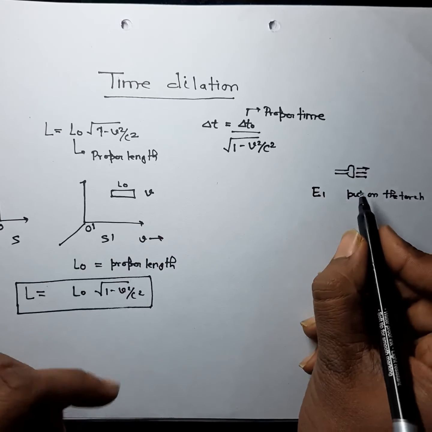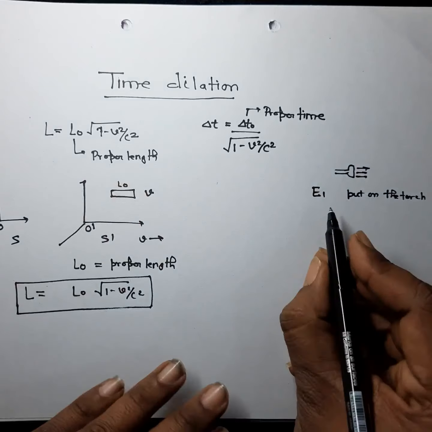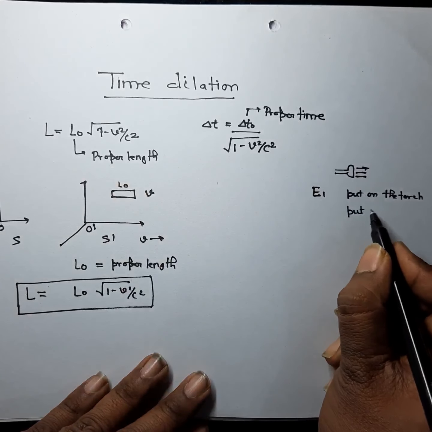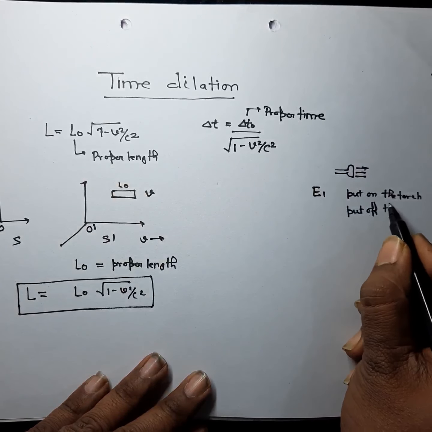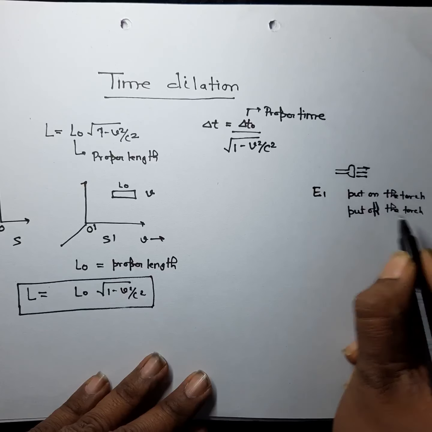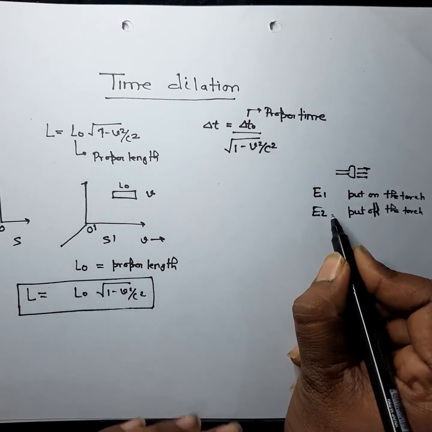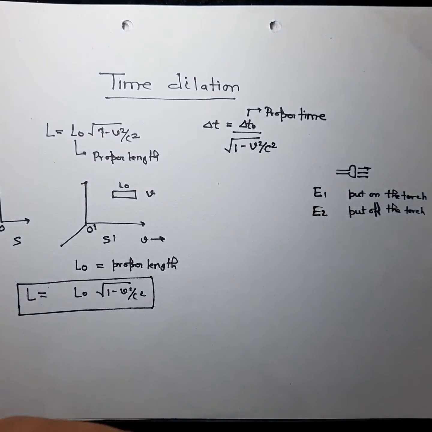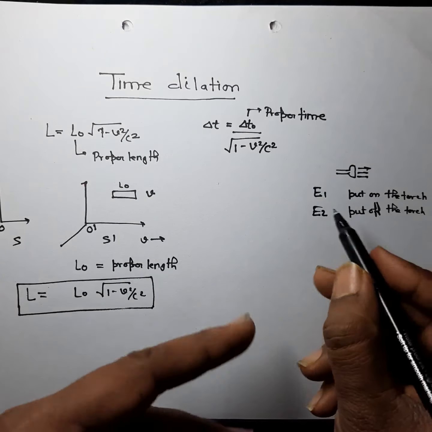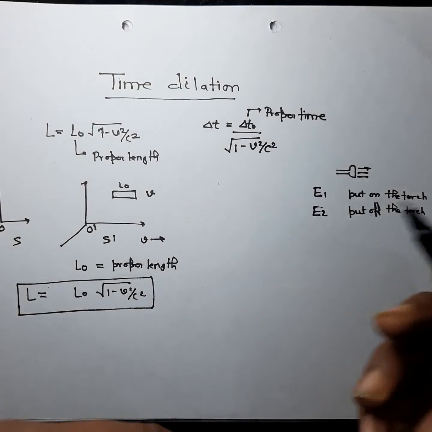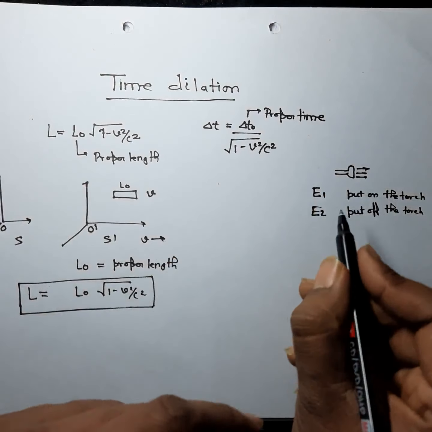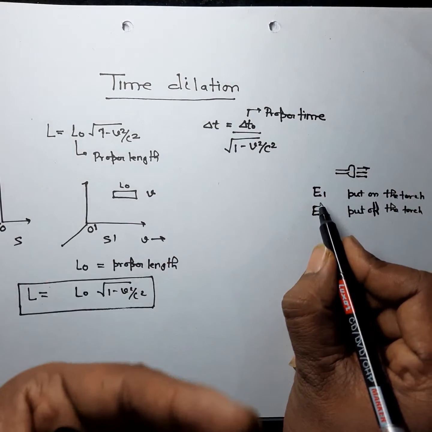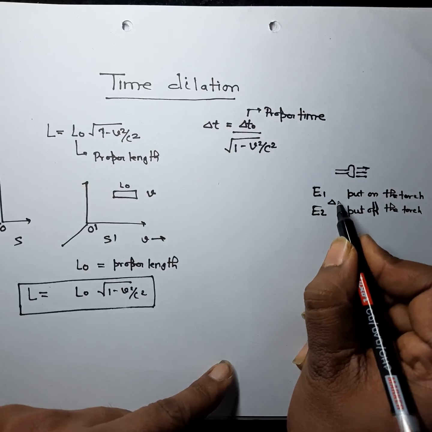This happens at some particular time. When you put off the torch, this is another event. It happens at some other time, just like you switch on or switch off something. So when you put on the torch and put off the torch, there are two events, with some time interval between them.